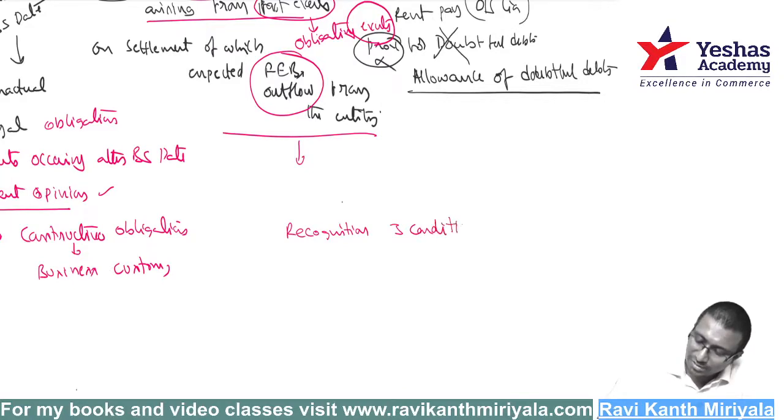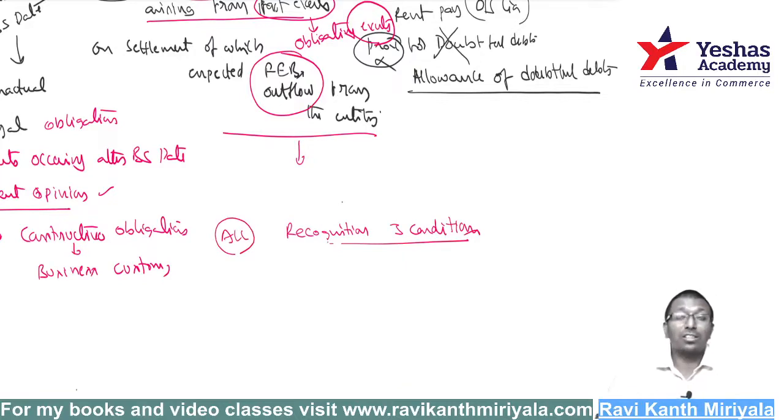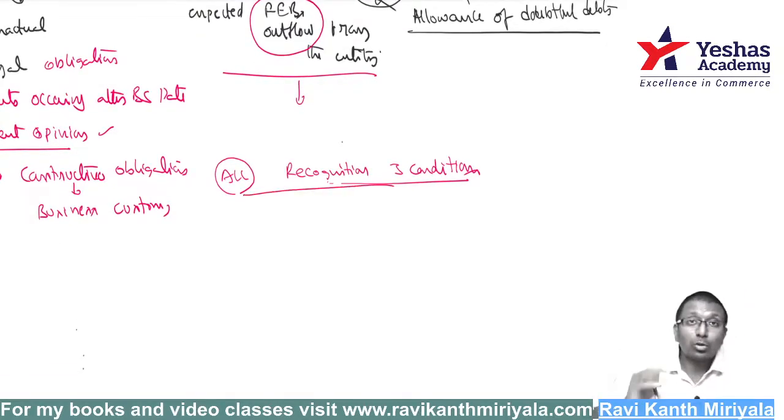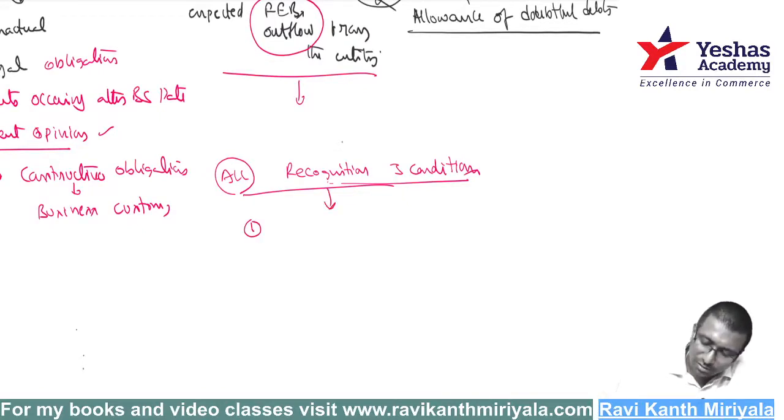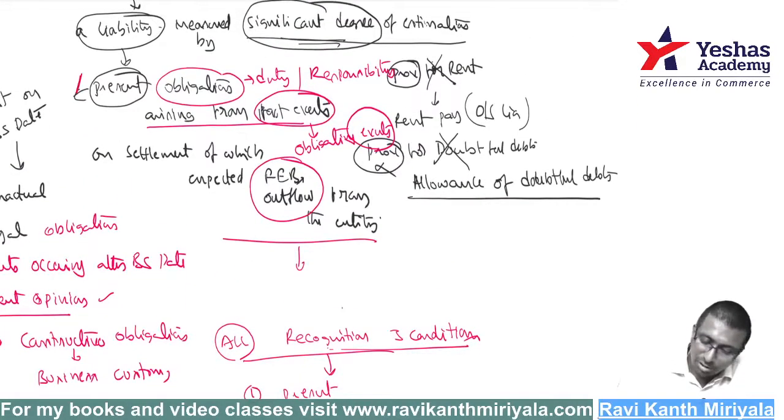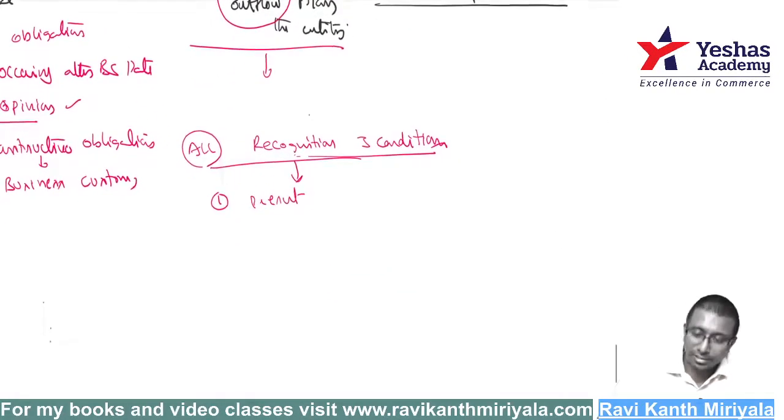When anyone satisfies all the three conditions, then we say we make a provision credit. Provision is a liability, we'll credit it, only when you satisfy all the three conditions. What are the three conditions? First condition is in the first line of the liability definition. That is the first condition.